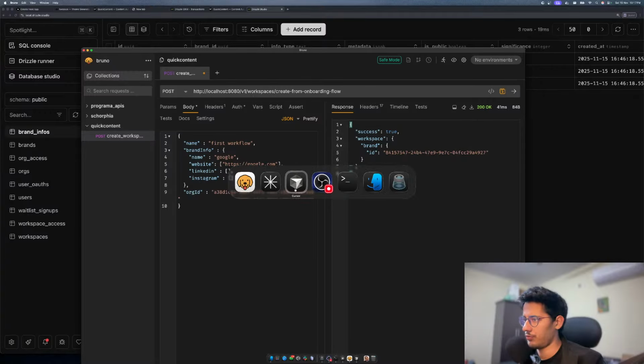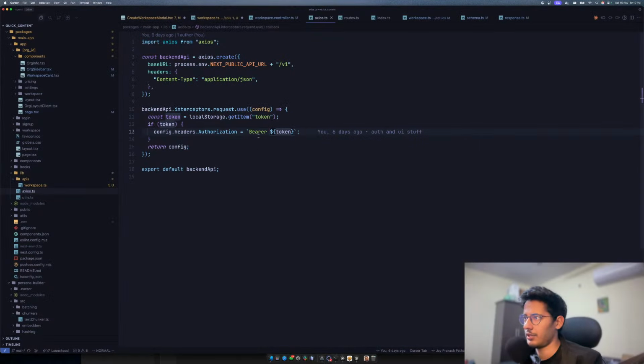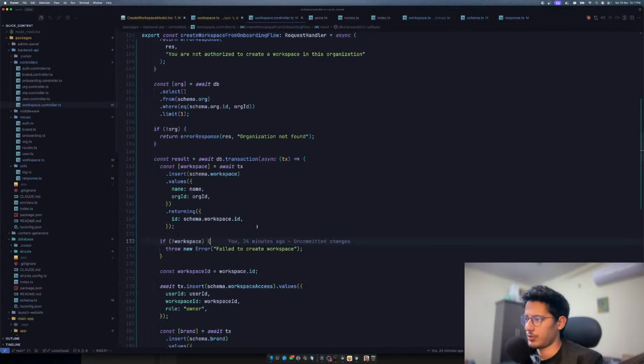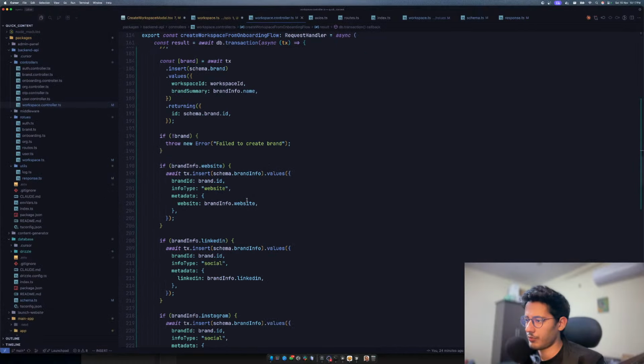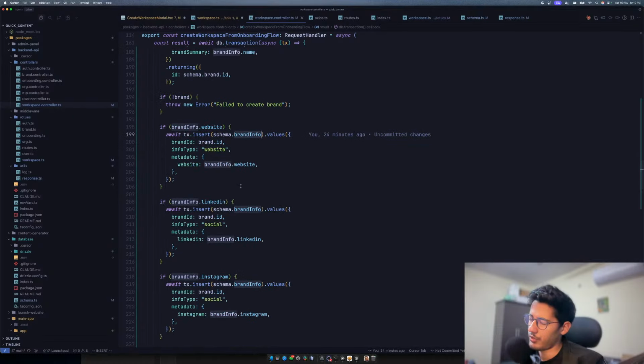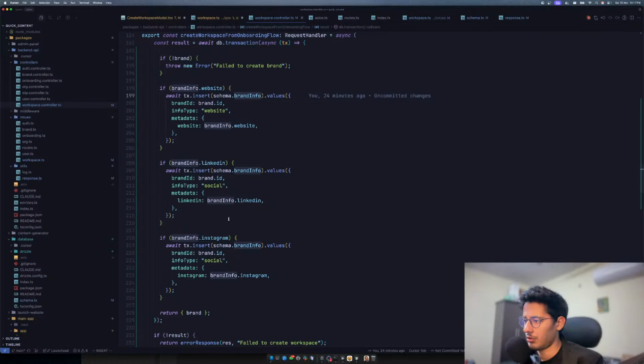So we'll go to Cursor and we'll improve our workspace controller. We'll see what we're doing wrong over here. So that works. We are able to do brand info insert and then LinkedIn and then Instagram and all those kind of stuff. But here this is an array. But wait, this is actually an array.